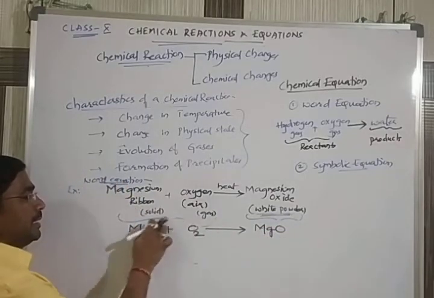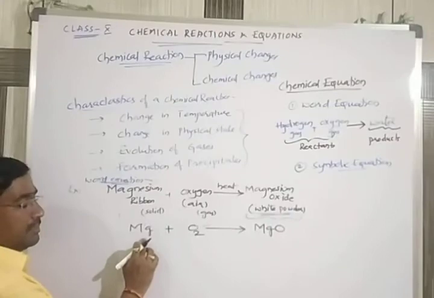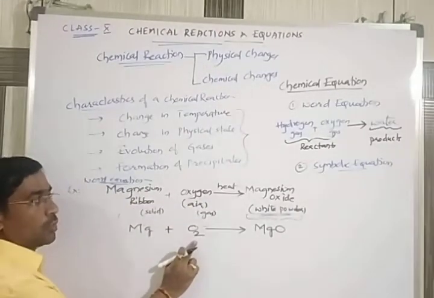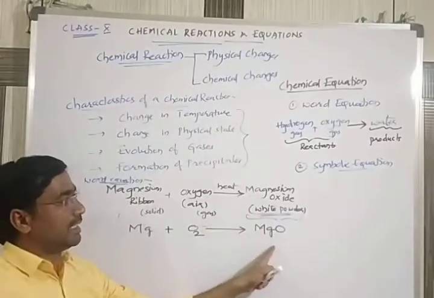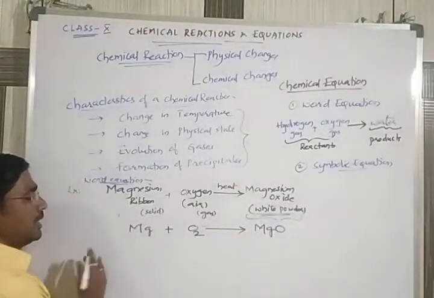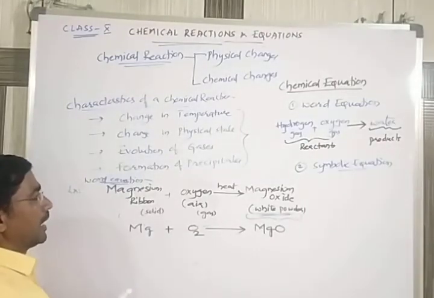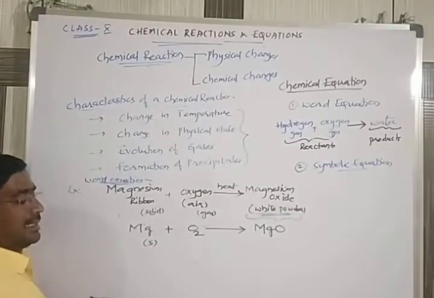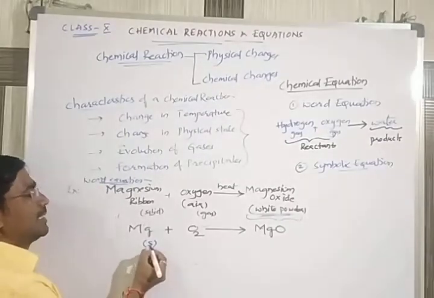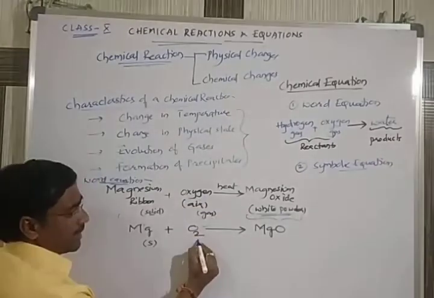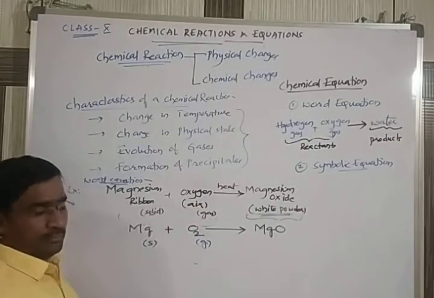So you can see here magnesium, Mg; oxygen, O2; giving rise to magnesium oxide, MgO. In this one, the magnesium is in the state of solid, that's why we write S. What does this S indicate? Solid. Next we take the oxygen. It is a gas, so you can write it in the form of G.